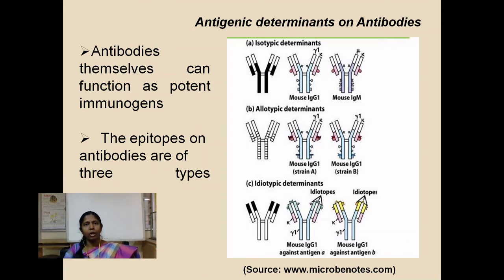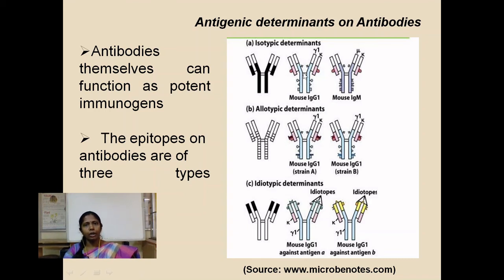Now, let us see what are the different types of immune responses that can be induced by antibodies themselves. When antibodies are used as antigens, they stimulate the immune system of the host through three types of antigenic determinants or epitopes. These are classified into isotypic determinants, allotypic determinants, and idiotypic determinants, based on the nature of the immune response.